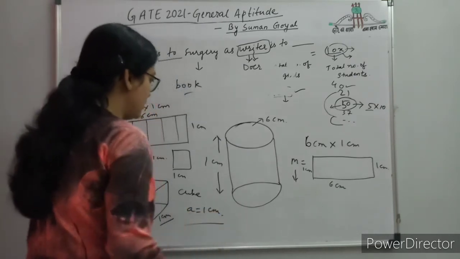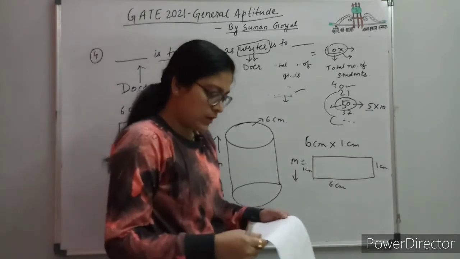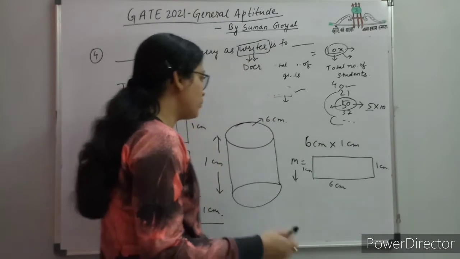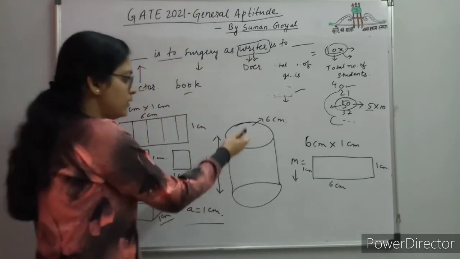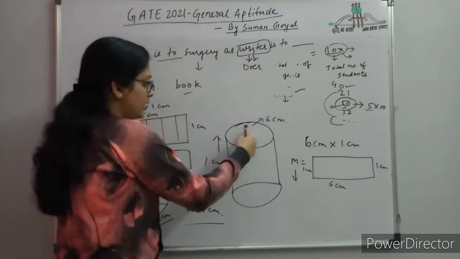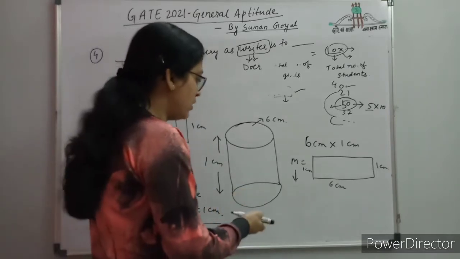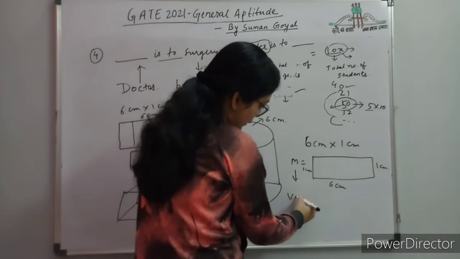This is all the information given in the question, and now you have to find the ratio of the volume of the cylinder to the volume of the cube. Now the question is nothing more: if you are able to form the figure and find the dimensions of the required cube and cylinder, then you can easily put in the formula of the volume of the cylinder and the volume of the cube and find the ratio.